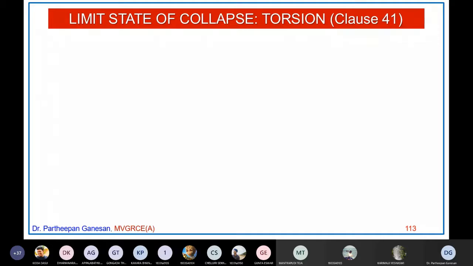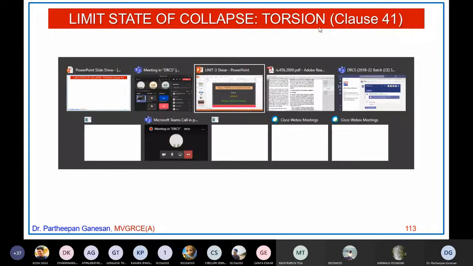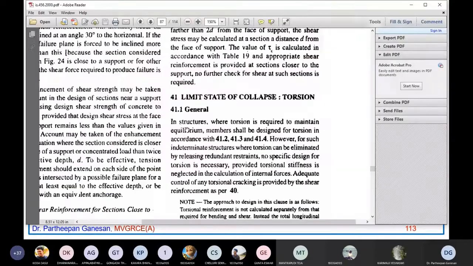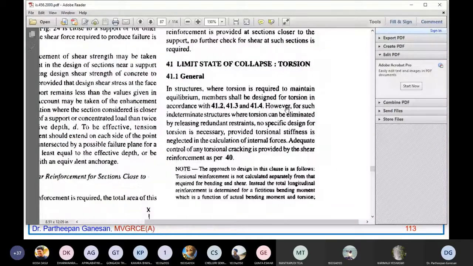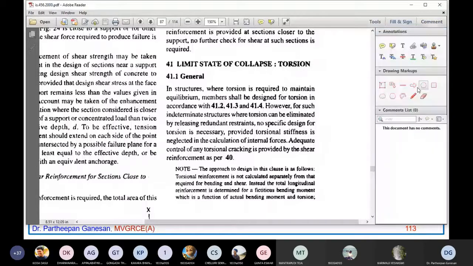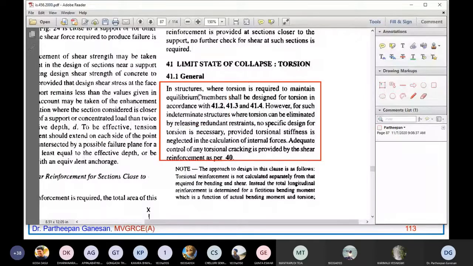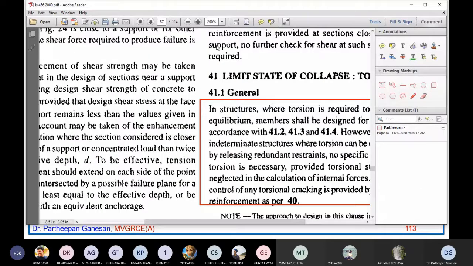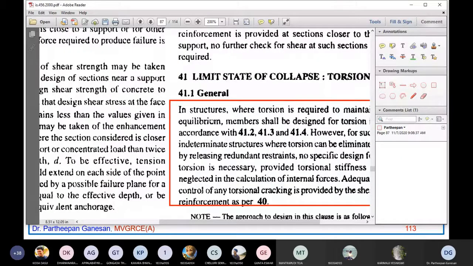It is given in clause 41 on page number 74. I guess you can see here limit state of collapse torsion, right? If you can read this one: in structures where torsion is required to maintain equilibrium, members shall be designed for torsion in accordance with 41.2, 41.3 and 41.4.